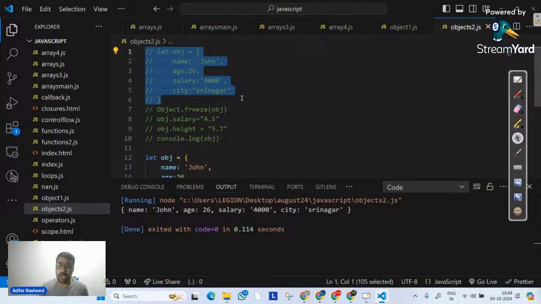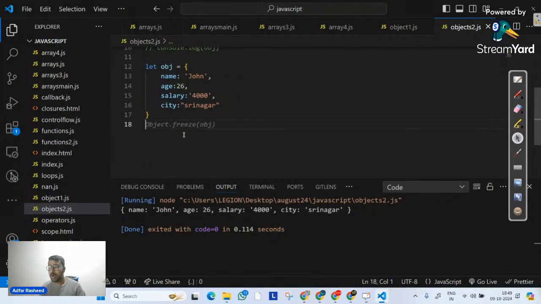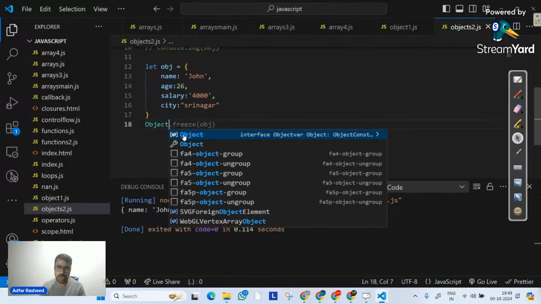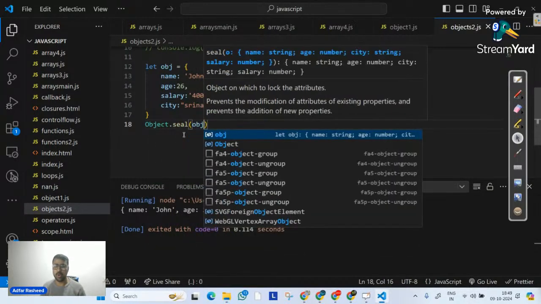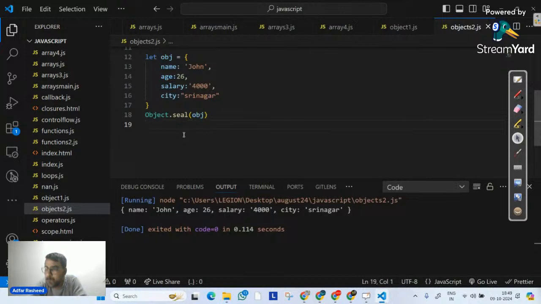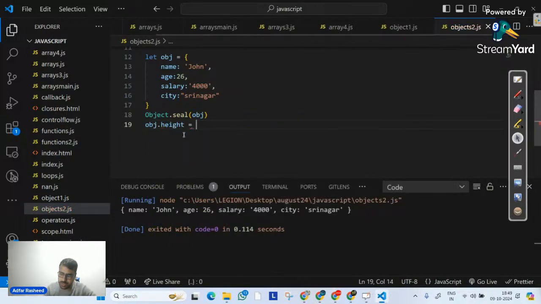On the other hand, if I talk about my seal method, let's try to see it. Let me say object dot seal, and this is going to seal my obj. Now what does seal actually mean? Let me try to create a new property. So obj.height equals, let's suppose, 4.5.